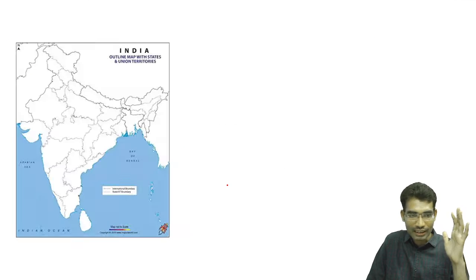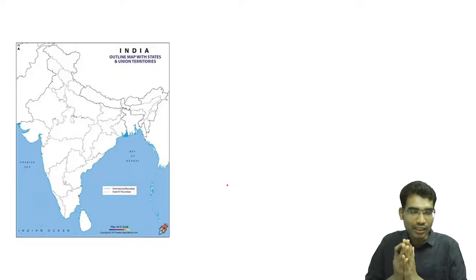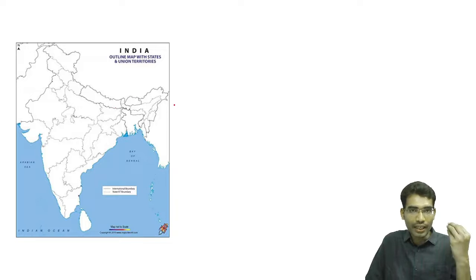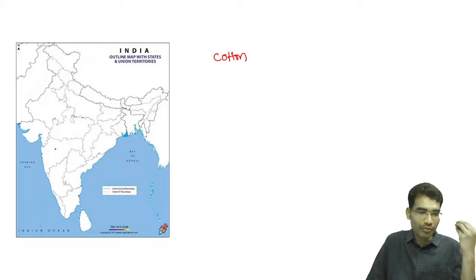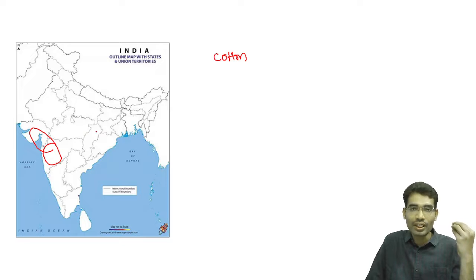Let us understand this through the present state of the textile industry. For example, at the moment some states are good in cotton production. If we take the Maharashtra and Gujarat area, these two areas are very good for cotton production. Once cotton is produced, it may go to different locations.